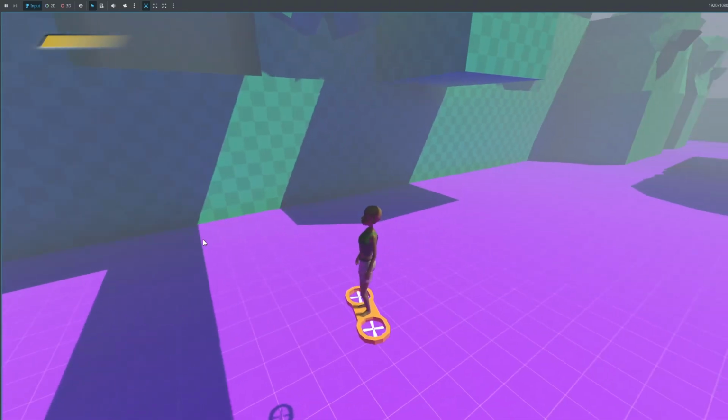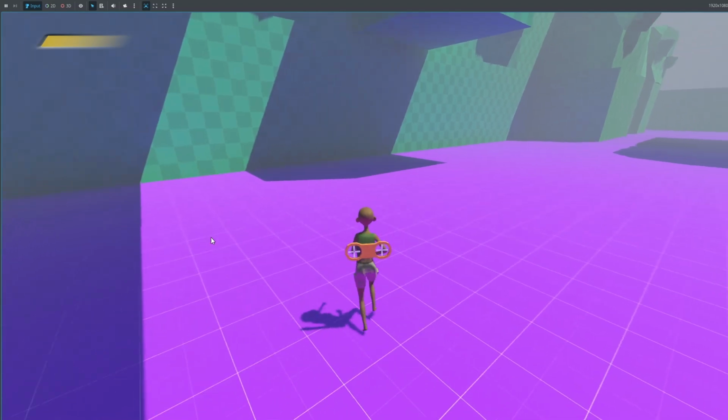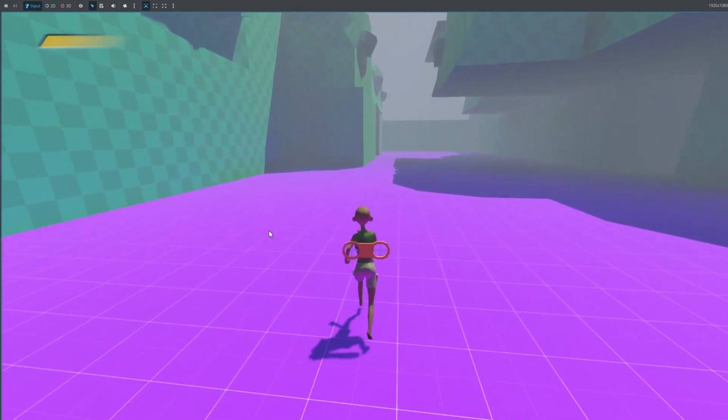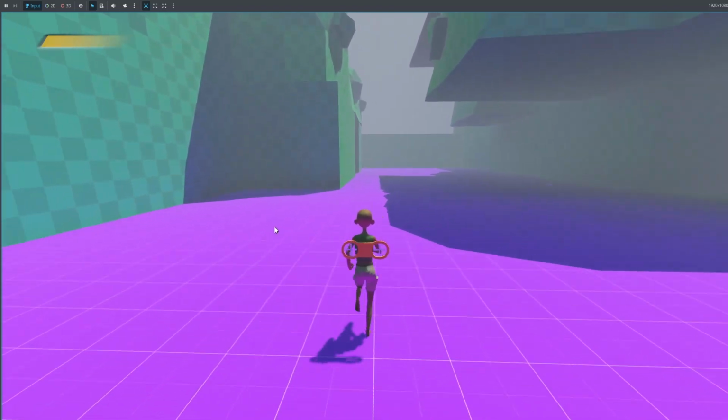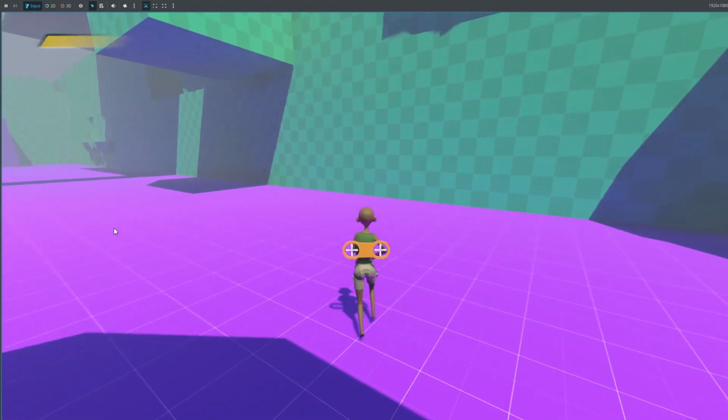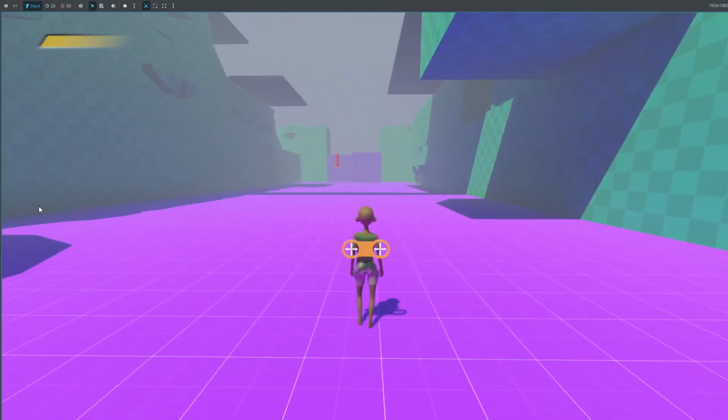So basically, that's the concept that I have right now. You can see the character now, the hoverboard is back on her back, and now she's just running around. Okay, so basically that's the concept that I have for this game. I hope that I'm going to work this out until the end, and we're going to develop something incredible.